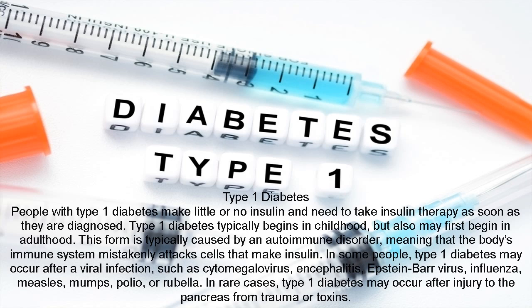This form is typically caused by an autoimmune disorder, meaning that the body's immune system mistakenly attacks cells that make insulin. In some people, type 1 diabetes may occur after a viral infection, such as cytomegalovirus, encephalitis, Epstein-Barr virus, influenza, measles, mumps, polio, or rubella. In rare cases, type 1 diabetes may occur after injury to the pancreas from trauma or toxins.